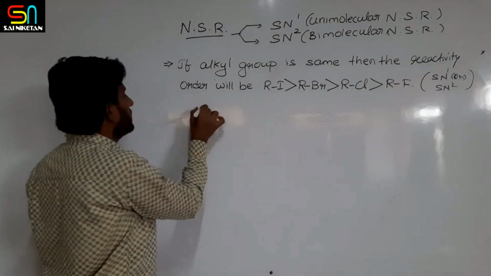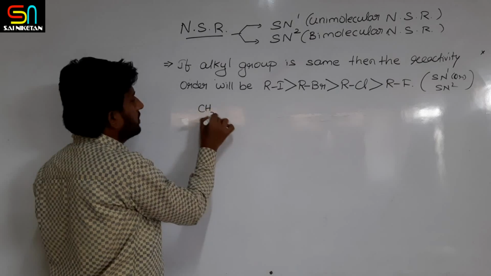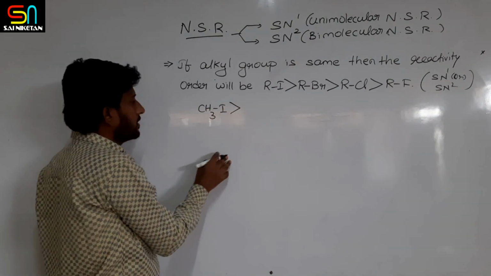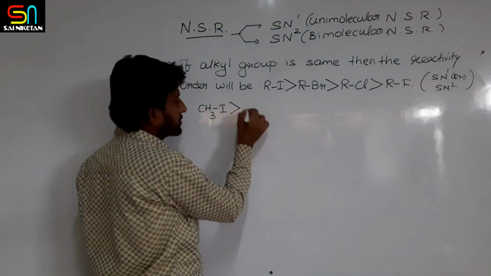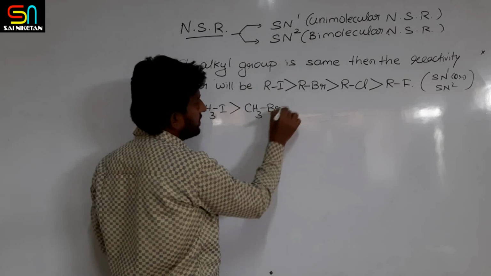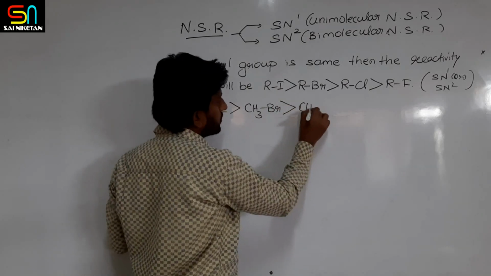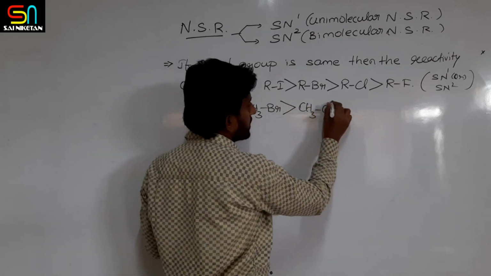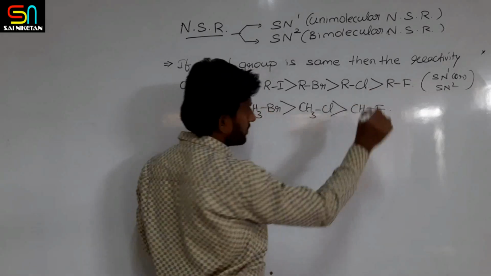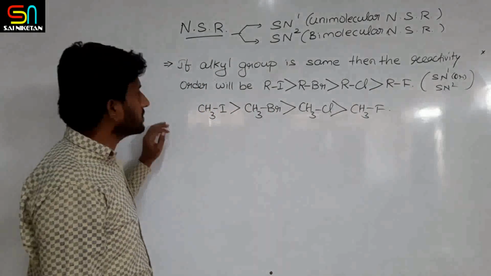For example, methyl iodide is more reactive towards nucleophilic substitution compared to methyl bromide, then methyl chloride, then methyl fluoride.